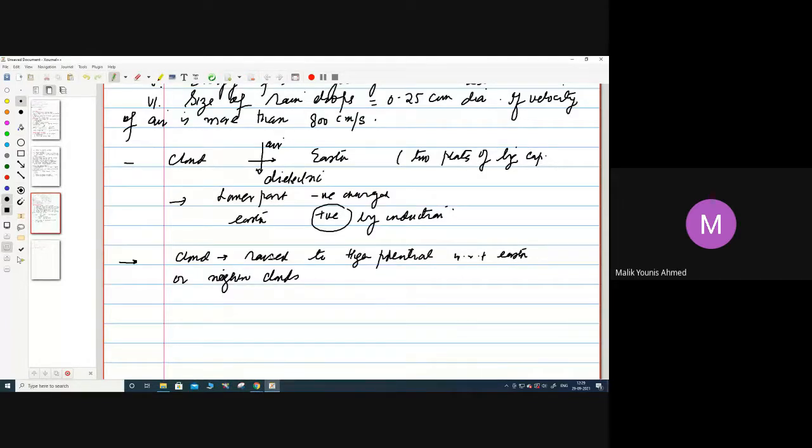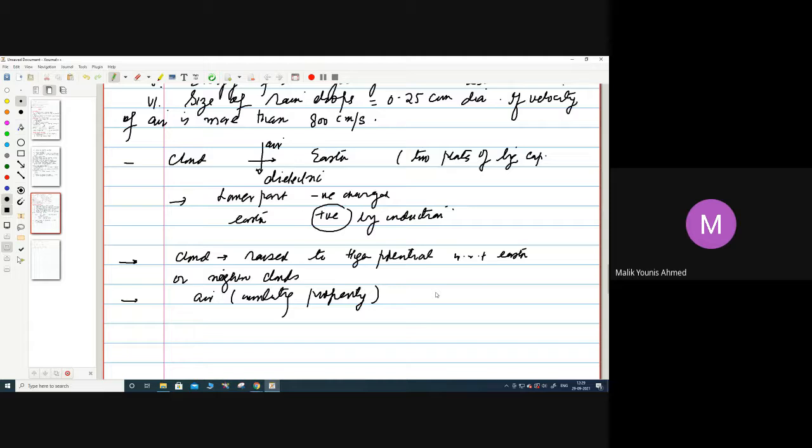Now, what will happen when this lightning discharge takes place? There is the insulating property of the surrounding air, because we have talked about how it is like a capacitor where we have cloud on one side and earth on the other, and in between them air acts as a dielectric medium. When the discharge takes place, the insulating property of the air will get destroyed.